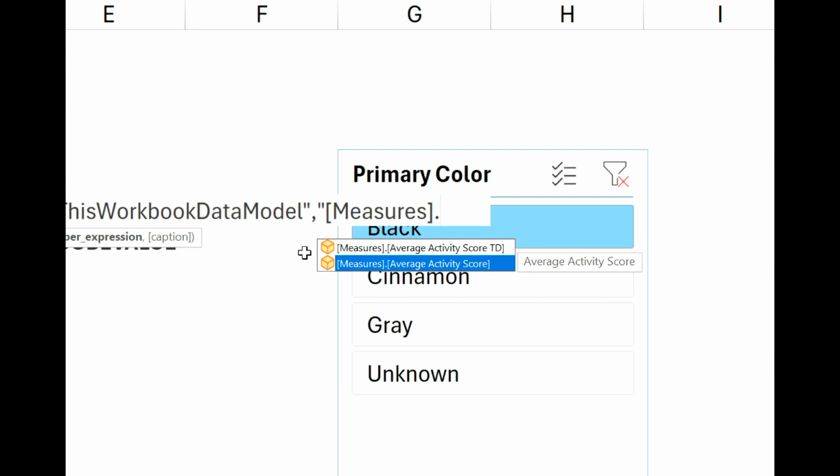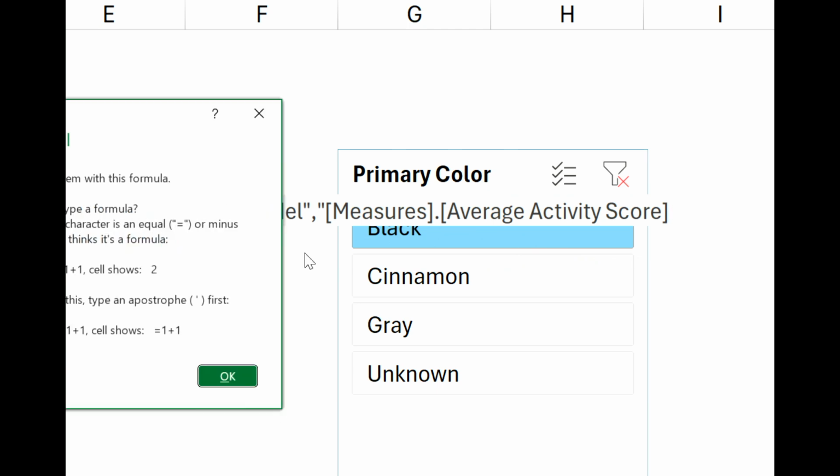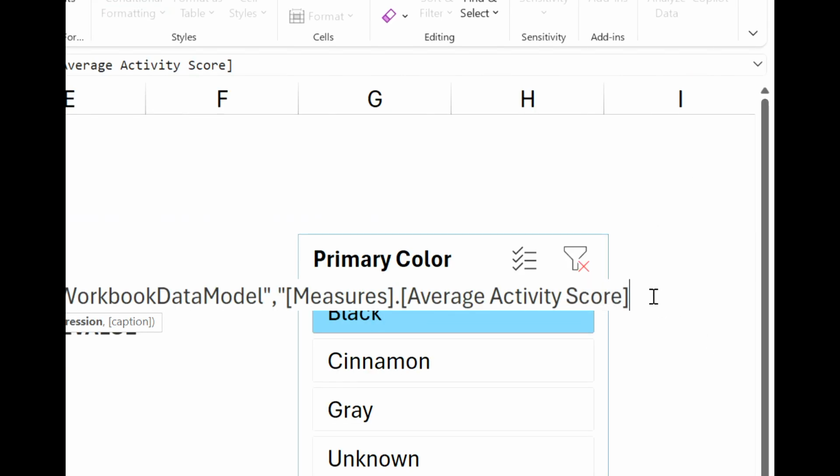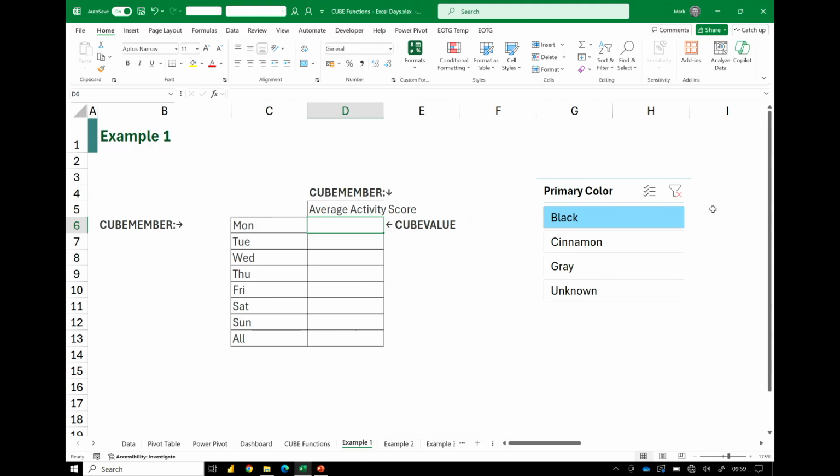We're just going to use our average activity score. We'll close that double quotes. That now gives me a connection to my average activity score calculation. So now by joining these cube members together using cube value, we can then return our calculation.